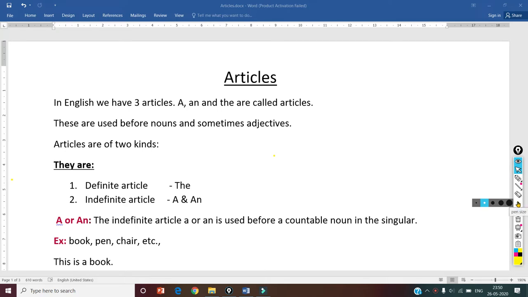Let's get started. Articles. In English, we have three articles. A, an and the are called articles. These are used before nouns and sometimes adjectives. Articles are of two kinds.